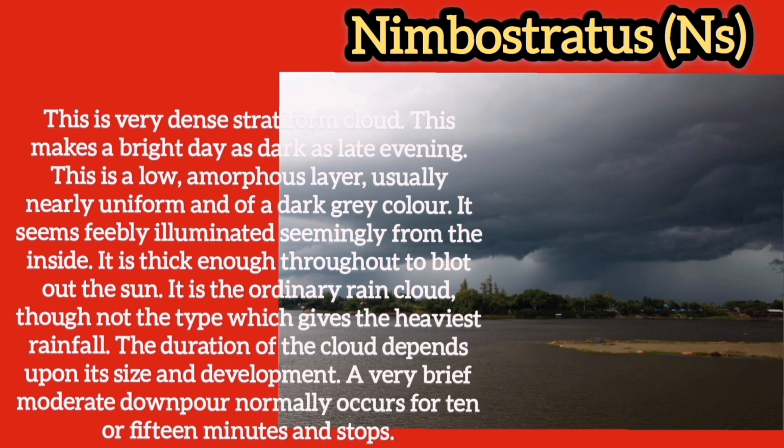It is thick enough throughout to blot out the sun. It is the ordinary rain cloud, though not the type which gives the heaviest rainfall. The duration of the rain depends upon the size and development of the cloud. A very brief, moderate downpour normally occurs for 10 or 15 minutes.